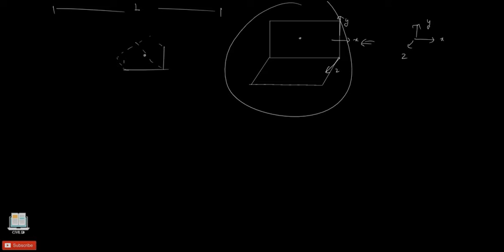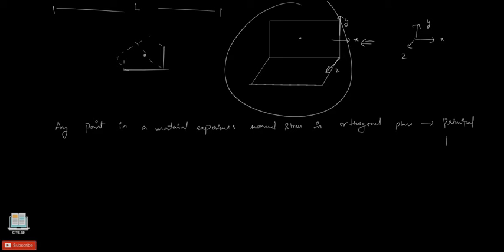So I will put it in a sentence here: in orthogonal planes, these planes are called principal planes. Now what is that normal stress which acts on the principal planes? That normal stress is called principal stress.